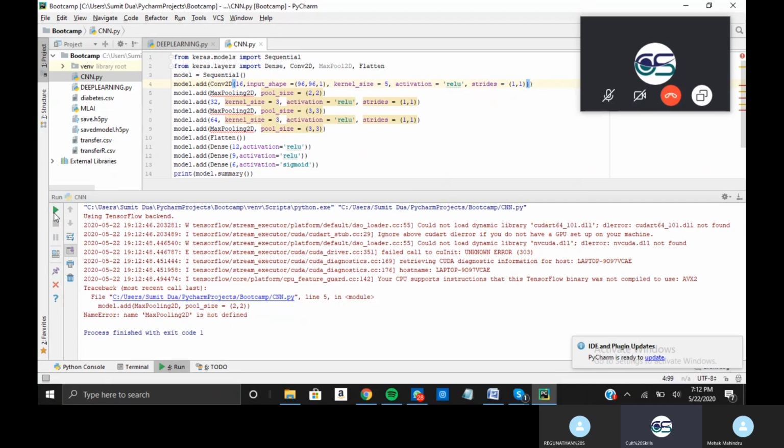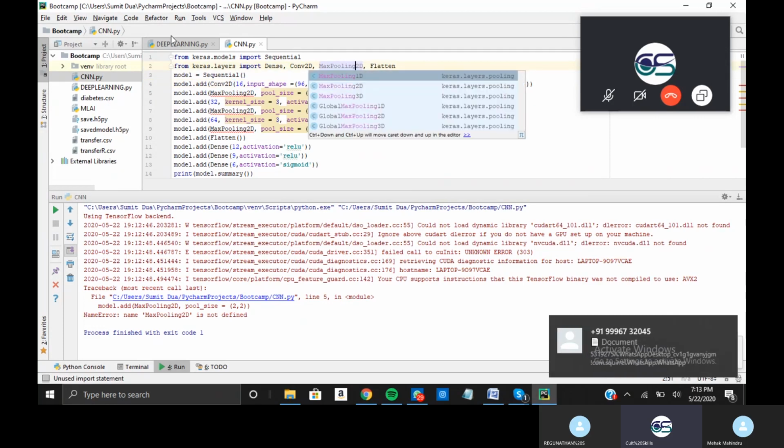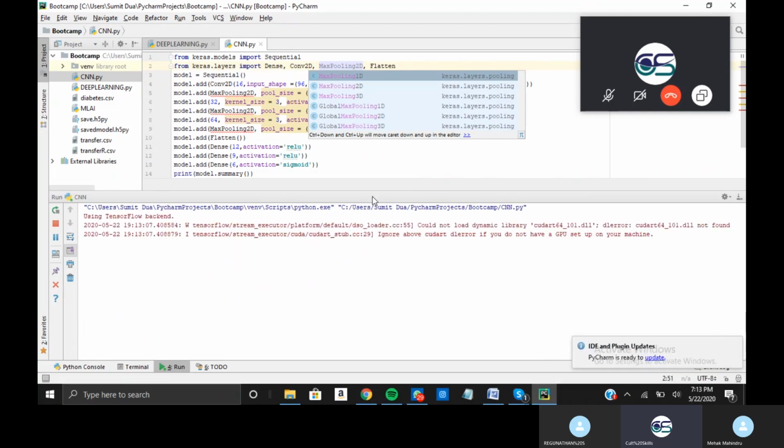It's not MaxPool2D. Import is MaxPooling2D. Raghunathan, you need to do that as well.